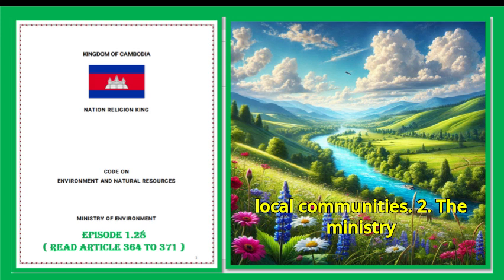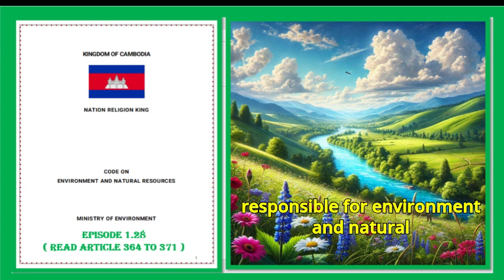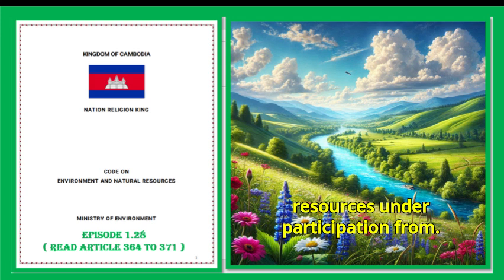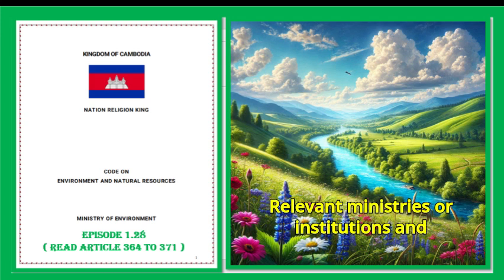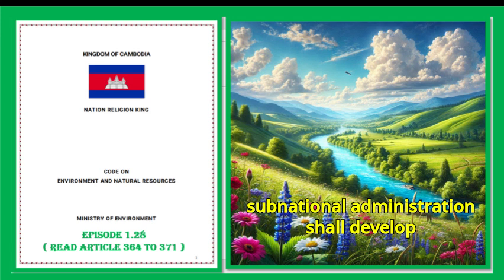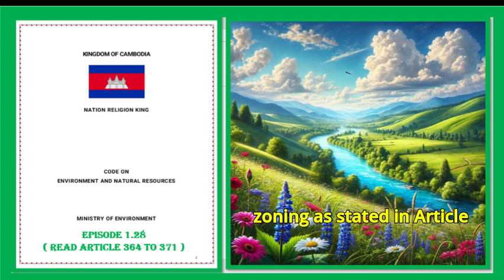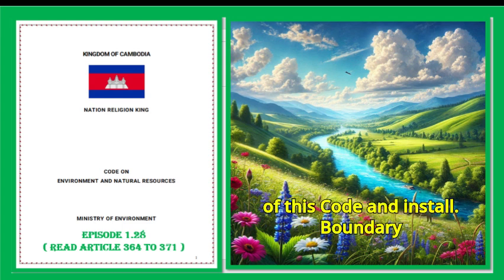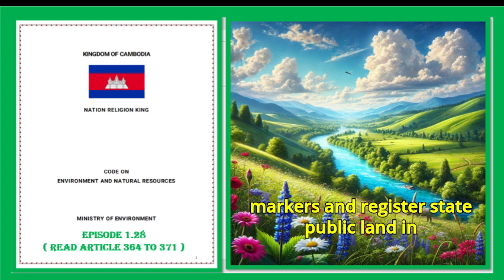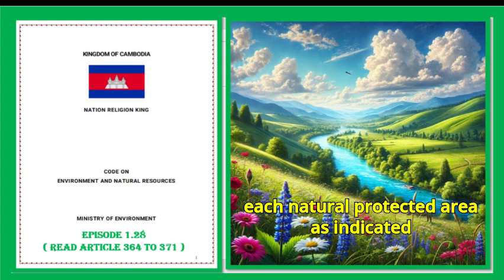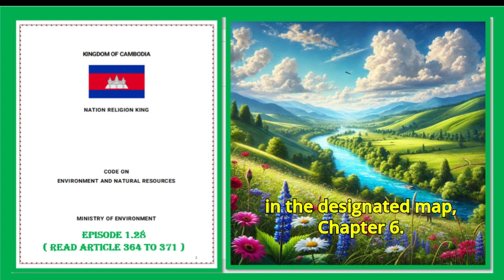2. The ministry responsible for environment and natural resources under participation from relevant ministries or institutions and subnational administration shall develop zoning as stated in Article 364, zoning, and Article 365, criteria for zoning, of this code and install boundary markers and register state public land in each natural protected area as indicated in the designated map.